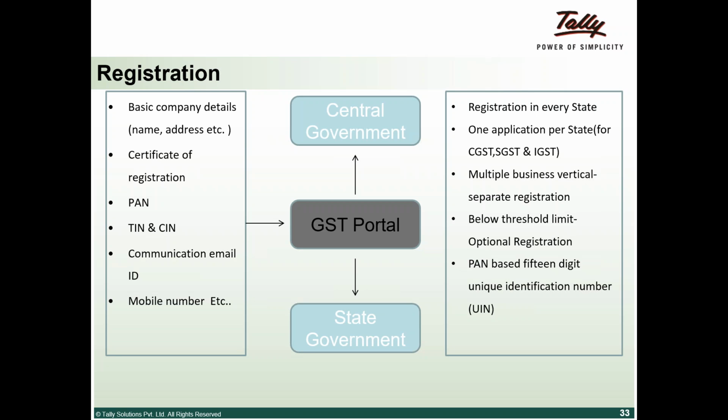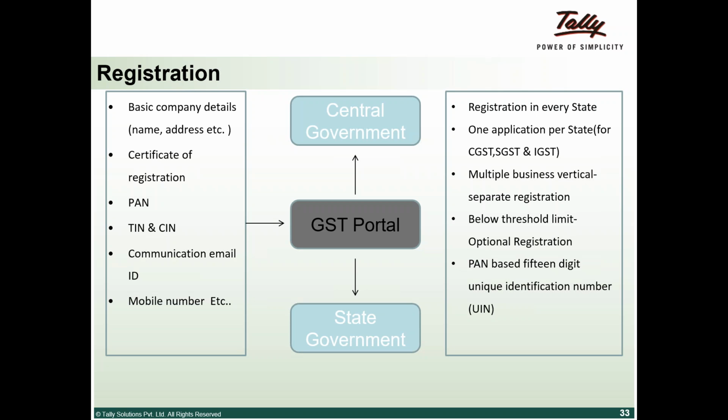These are your company-specific information and certificate of registration. PAN is an important document as far as the registration is concerned. Your TIN, SIN numbers, communication email IDs, mobile numbers, etc. On the GST portal, for a particular state, you have to make one application and you have to ask for CGST and SGST registration. If you are interested in an IGST registration in Karnataka, you have to apply for IGST registration also.